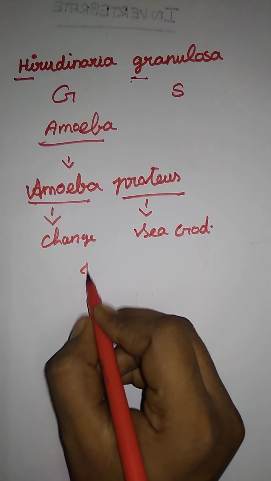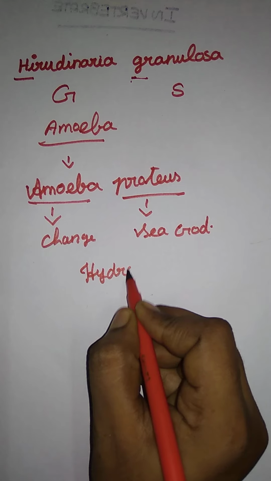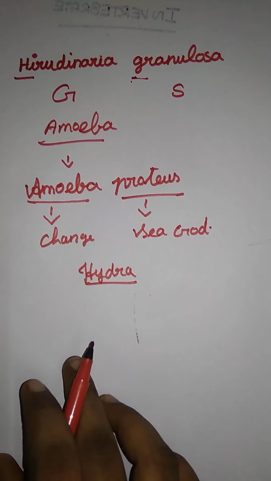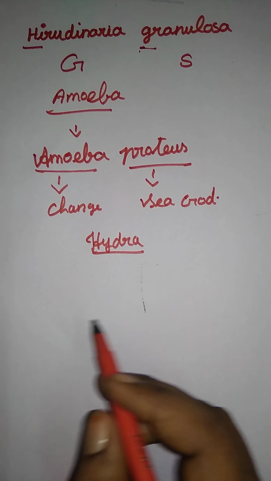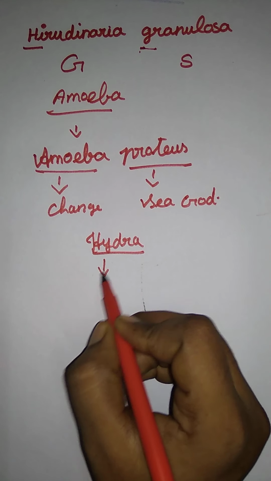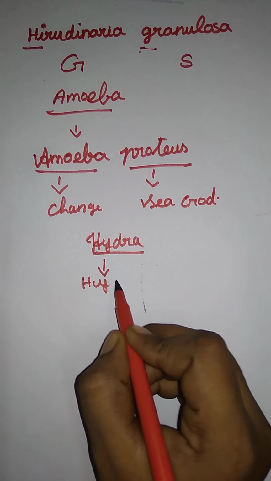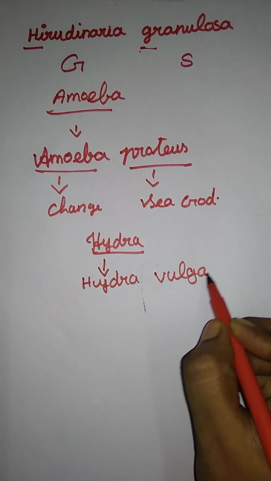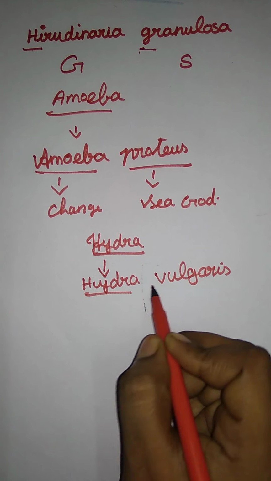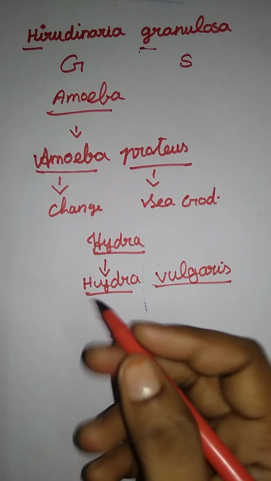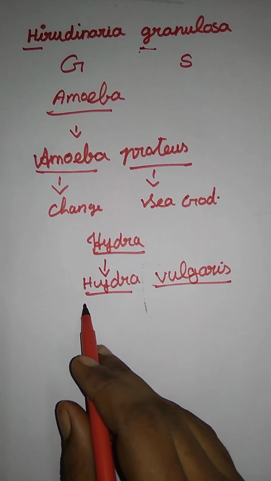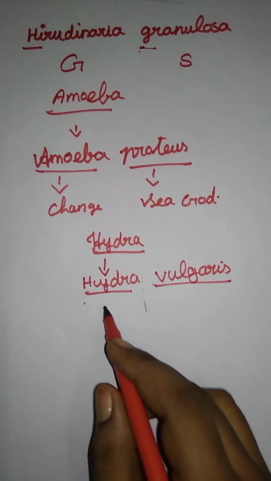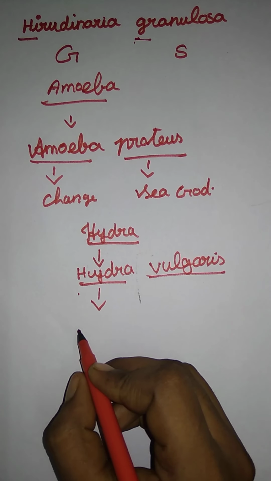Next they have given hydra. Here, hydra is a water-living animal. The binomial name for that is Hydra vulgaris. This is the binomial name, and the first thing to note is the capital letter and small letter. Here, hydra means water snake.